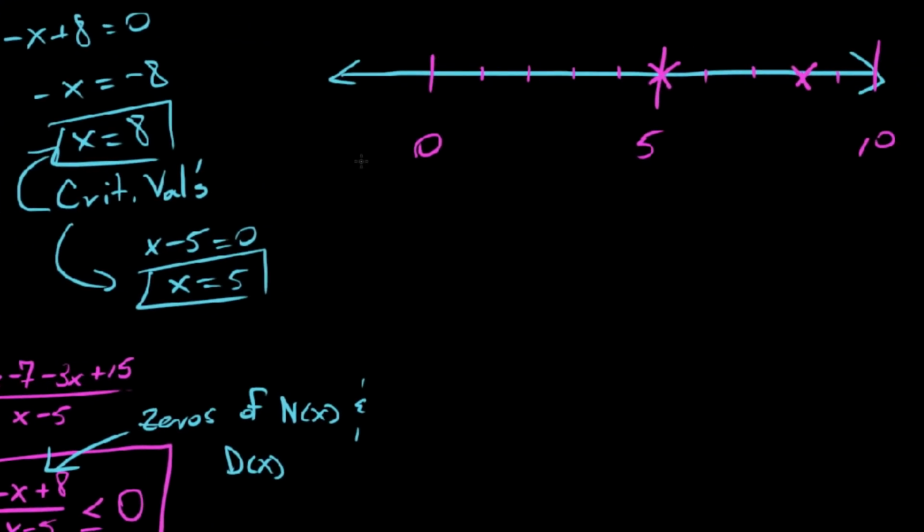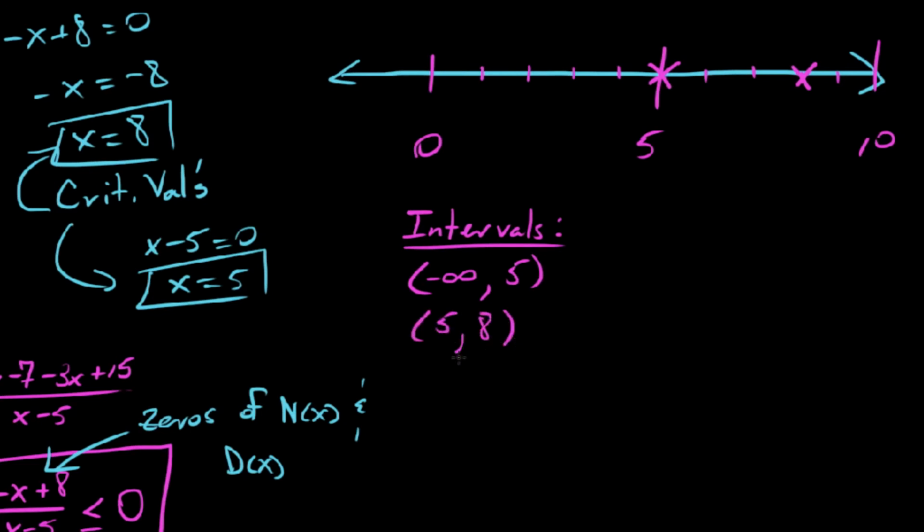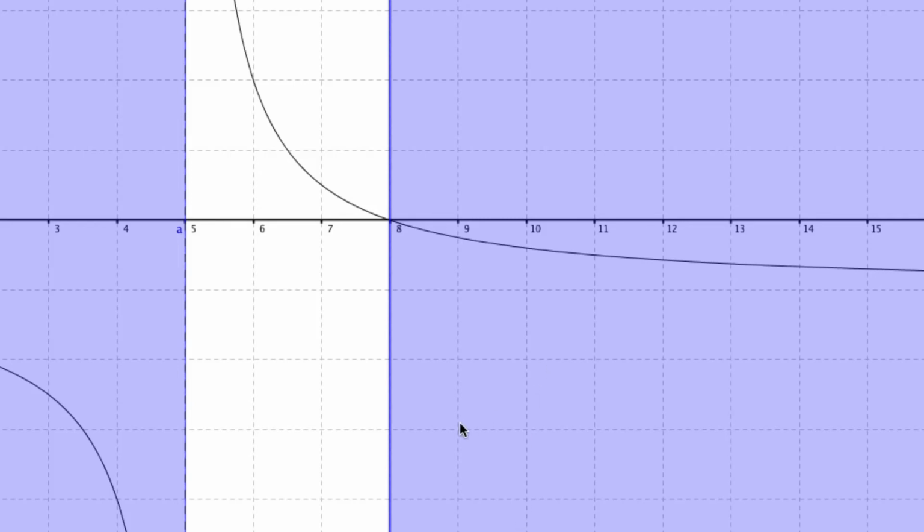So now we've got our test intervals. We can write this. We say intervals for which we need to plug in a point and test the points. Okay, so from negative infinity up to 5, that was one interval, up to that critical value. From that critical value up to the next critical value, from 5 to 8, label that here. And from 8 out to positive infinity. And of course, we already know by looking at the graph, all the x values that cause the y values to be less than 0 or equal to 0 are shaded here.